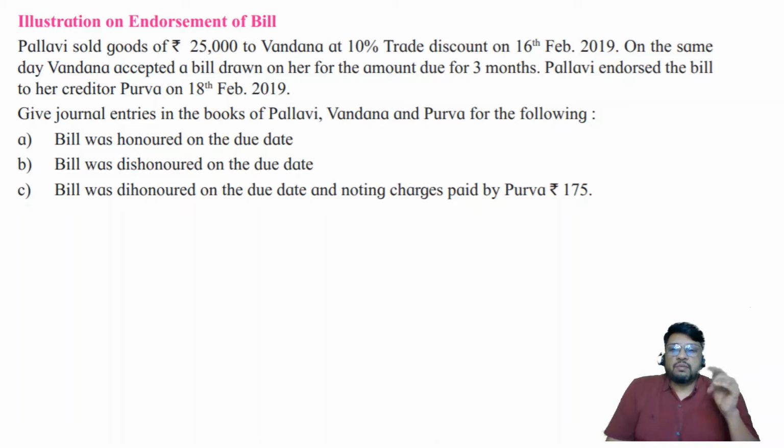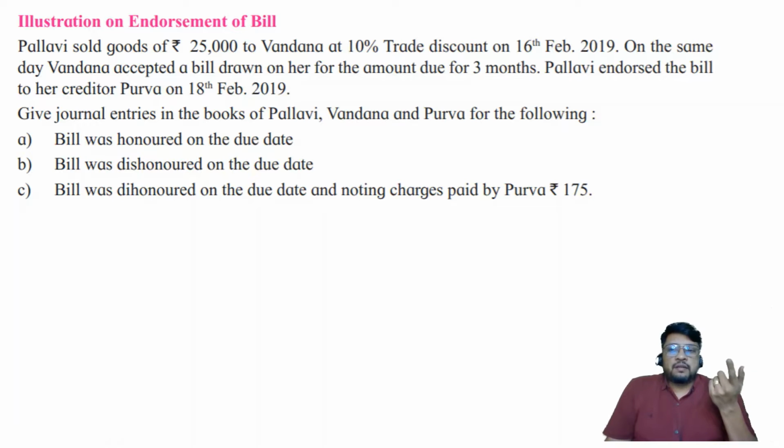On the same day, Vandana accepted a bill drawn on her for the amount due for 3 months. Pallavi endorsed the bill to her creditor Purva on 18th of February 2019. Give journal entries in the books of Pallavi, Vandana and Purva for the following. Number 1, bill was honored on the due date. Number 2, bill was dishonored on the due date. And number 3, bill was dishonored on the due date, noting charges paid by Purva rupees 175. So these are the three different ends. We are talking about the third type of situation which may happen in the life of a bill, that is called endorsement of a bill.